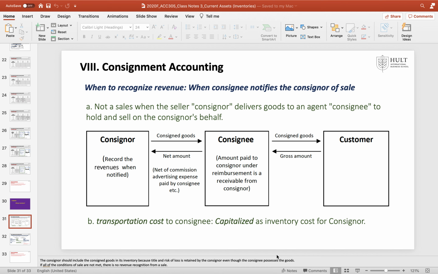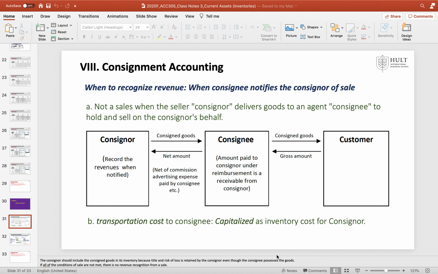The point number one is when to recognize revenue. The answer is when the consignee notifies the consignor of sales. It's not a sale when the consignor delivers goods to the consignee, because the consignee is just an agent to hold and sell on the consignor's behalf. They are just representatives of the salesperson. We can just assume that they are salesmen, but outsourcing salesmen.